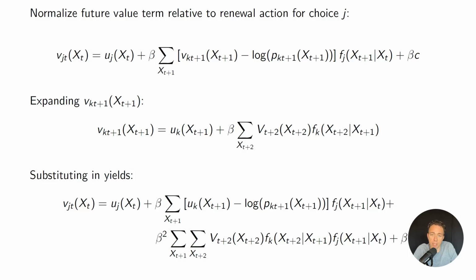And then I also have beta times Euler's constant from evaluating the Emax in this period t plus 1. So the only thing I have now: I have two utilities, one in period t, one in period t plus 1. I have a CCP in period t plus 1, and then I have an ugly future value term in t plus 2. So now let's do the same exercise, but for vj prime t.